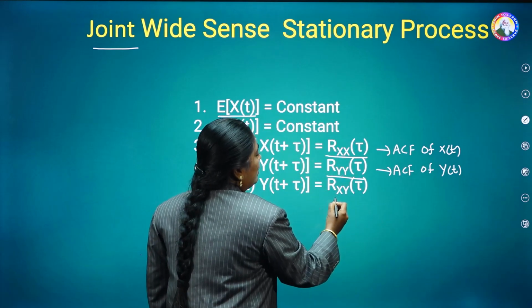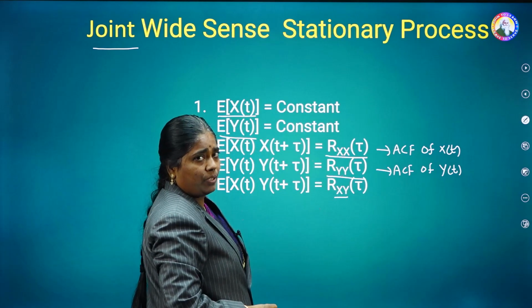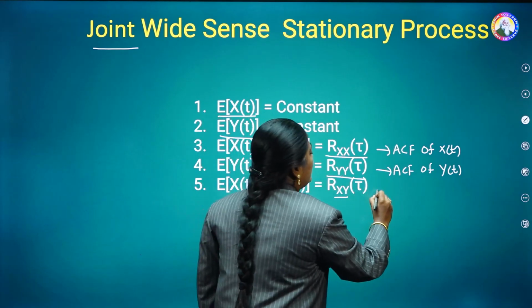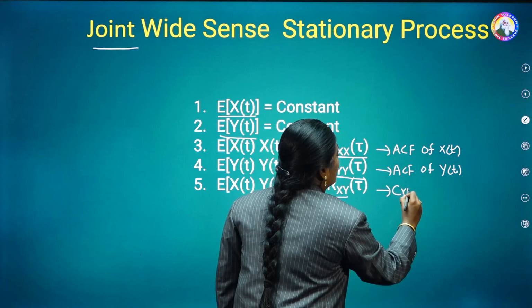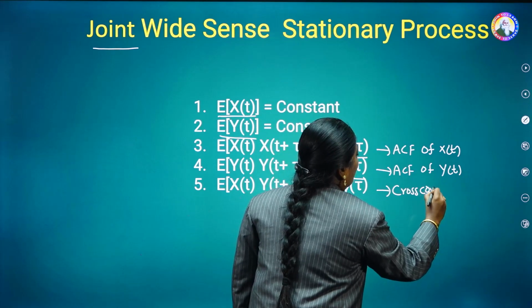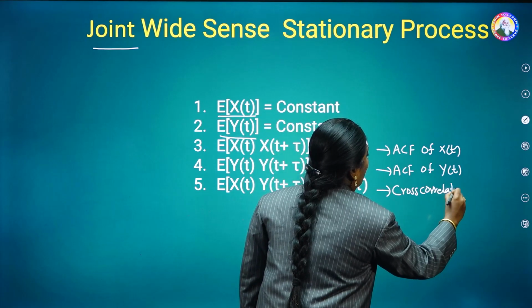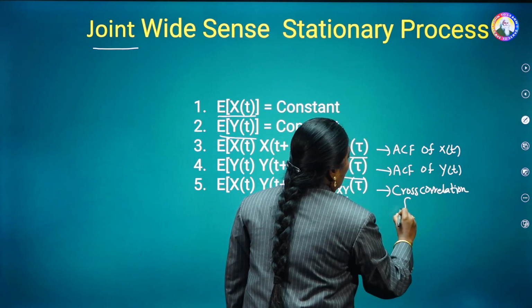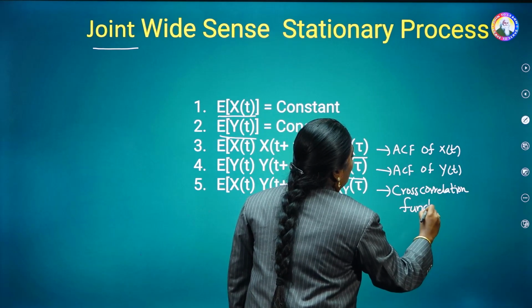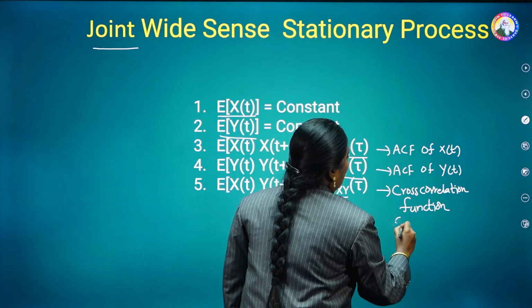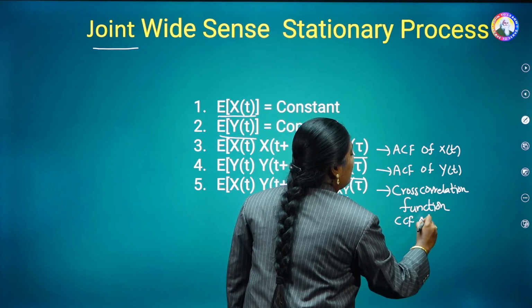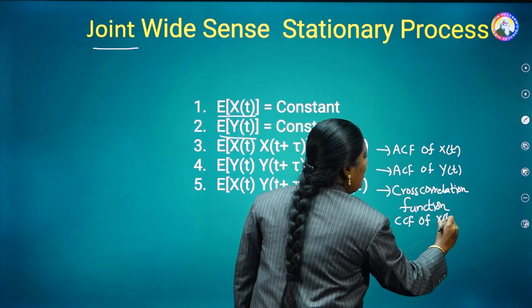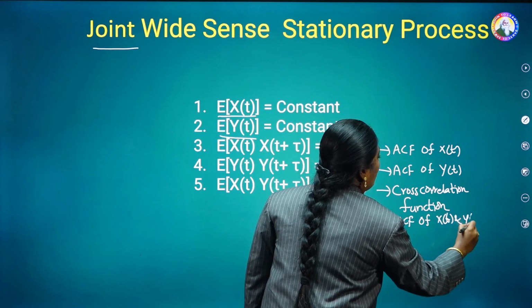Here you can observe that x and y both are included. That is known as the cross correlation function, shortly known as the CCF, and this is the CCF of both x of t as well as y of t.